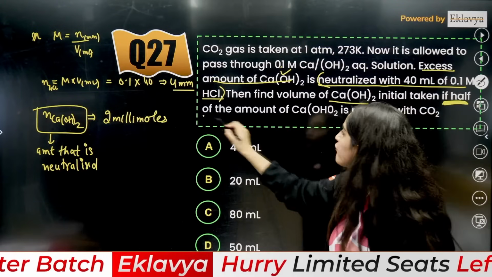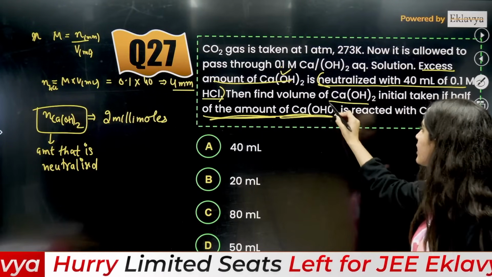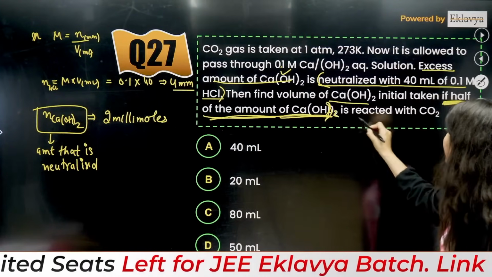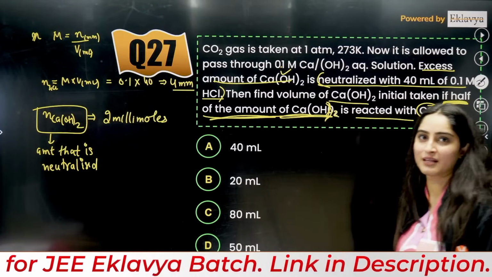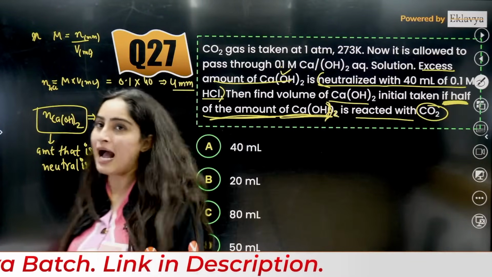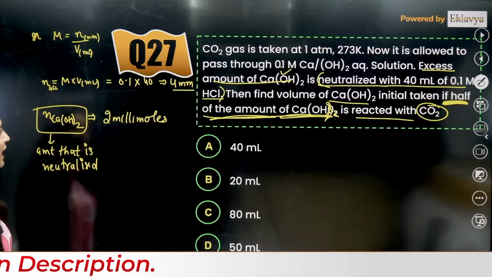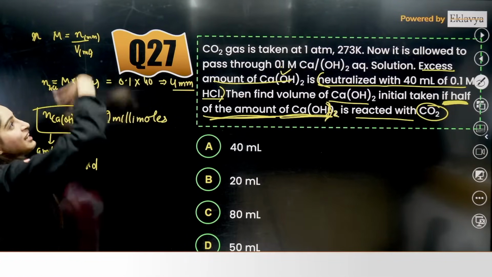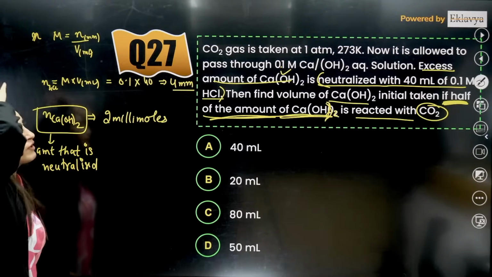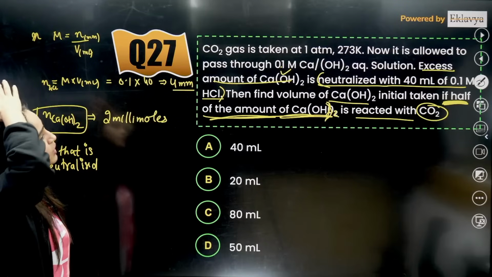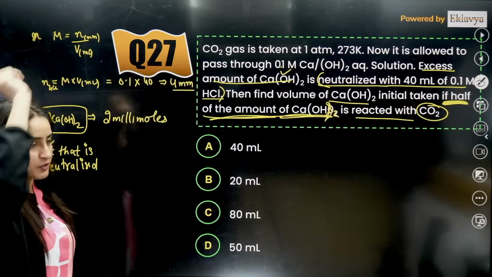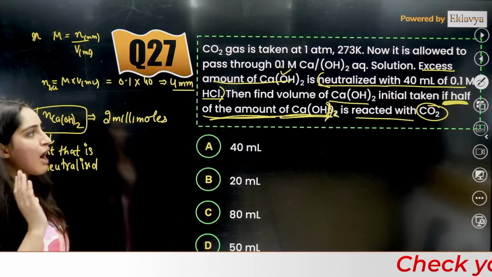If half of the amount of Ca(OH)2 is reacted with CO2, that means half of the amount has reacted with CO2. Now you are left with half of it.